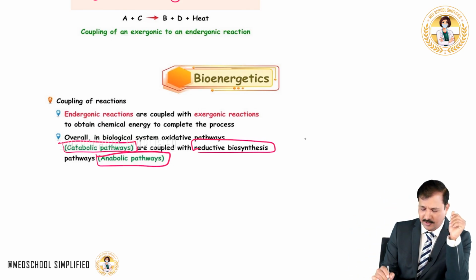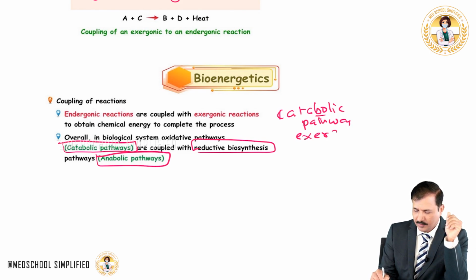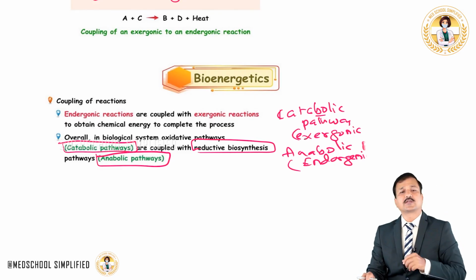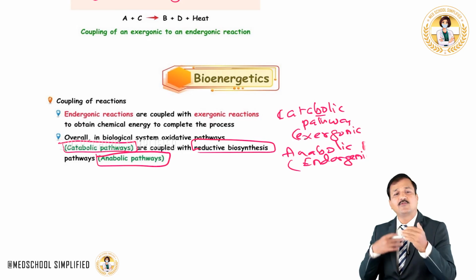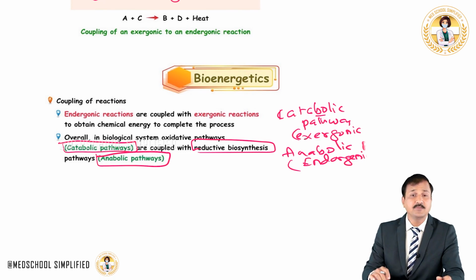Let me write it down. Catabolic pathways are exergonic pathways, and an anabolic pathway is an endergonic pathway. So basically exergonic is coupled with endergonic. The energy coming out of the exergonic pathway will be coupled with the endergonic pathway, that is the anabolic pathway. That is how our biological system will run.